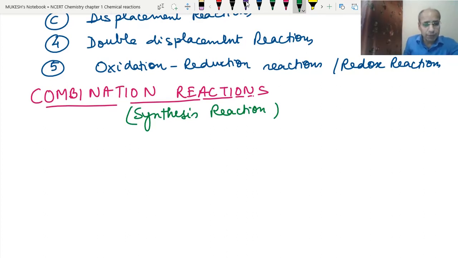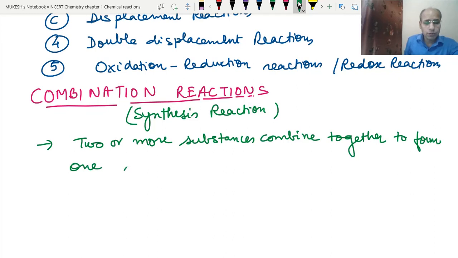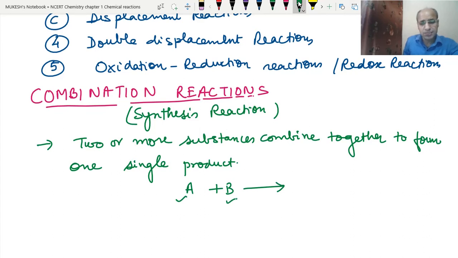So what is happening here? Two or more substances combine together to form one single product. We can say A plus B: if A and B are two different substances, then the product being formed is AB. So these are the combination reactions, where two different substances combine together to form one single product.